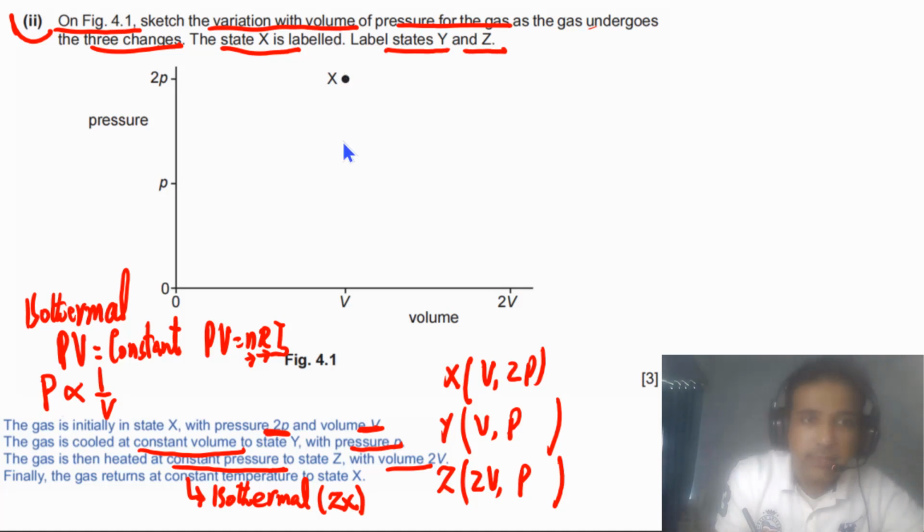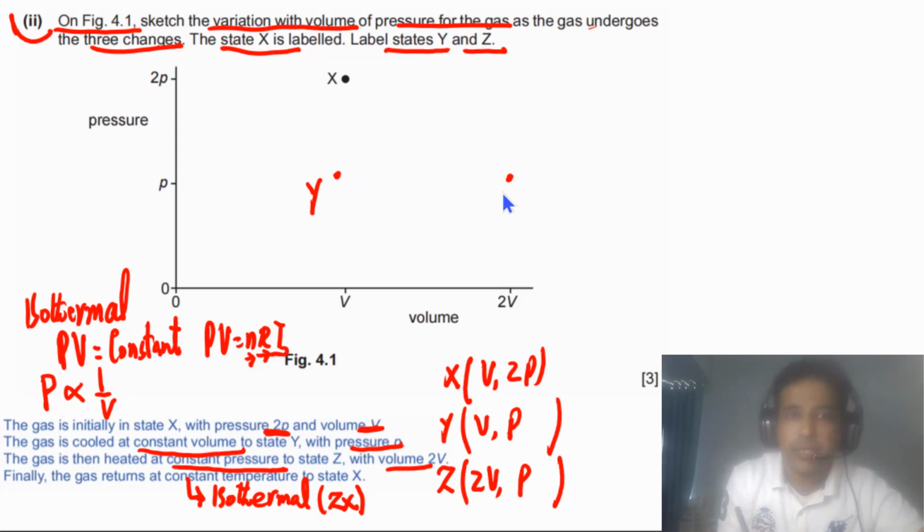Now we have state X, then state Y, where volume remains constant, so at this point volume has to be V and pressure has to be P. Then we have state Z, volume has to be 2V, so it will be somewhere here, and pressure has to be constant. And finally we have isothermal, meaning inversely proportional.